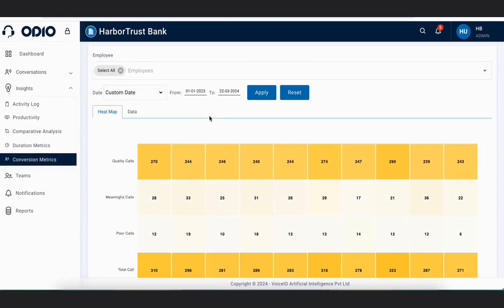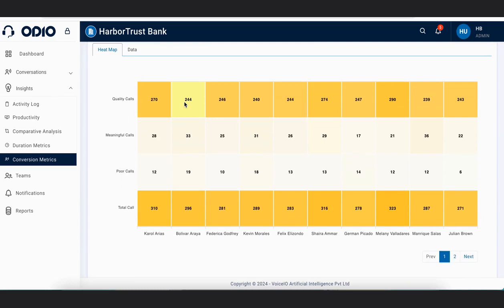In conversion metrics also the filters are employees and date filter, and here the segregation of the calls is done in this manner: Carol has a total of 310 calls. Out of 310 calls, 270 are quality calls, 28 are meaningful calls, and 12 are poor calls.